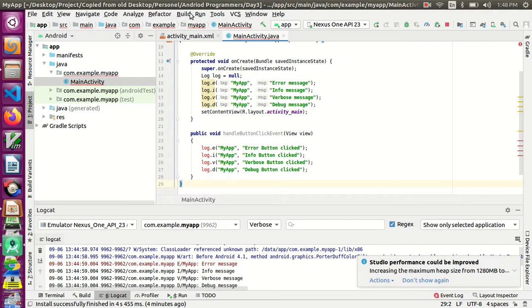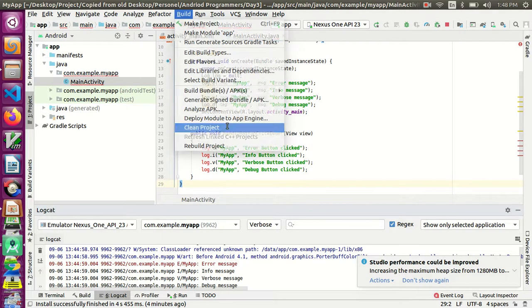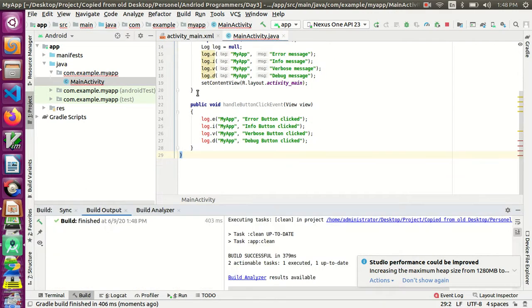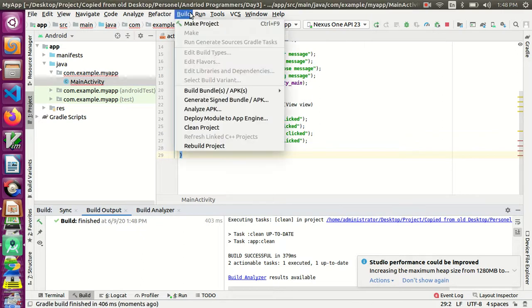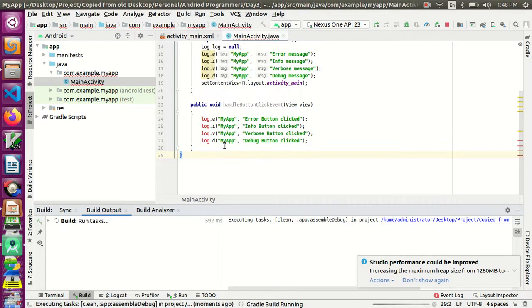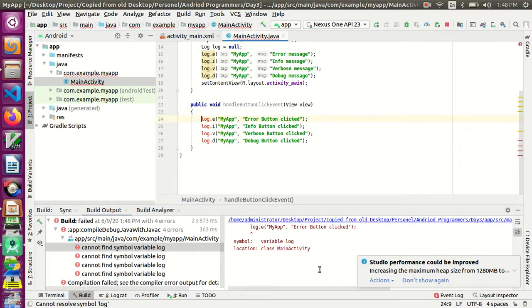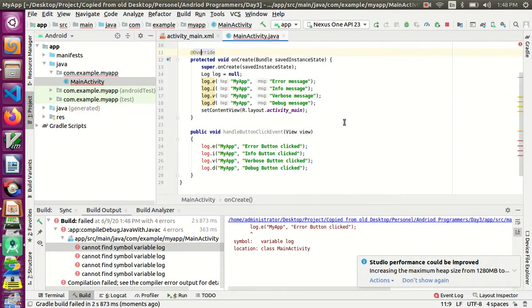So I need to rebuild it. If you want, you can directly run here also. Sorry, the log variable I need to put here.